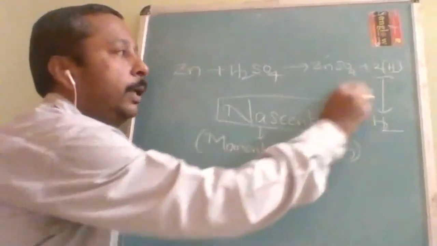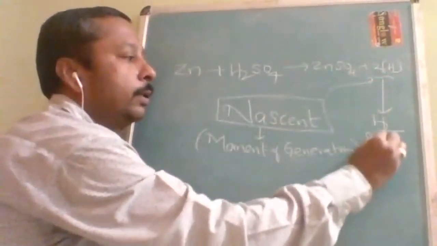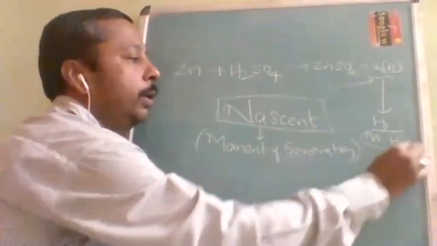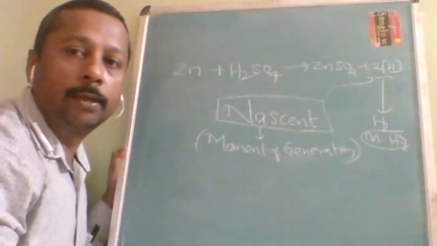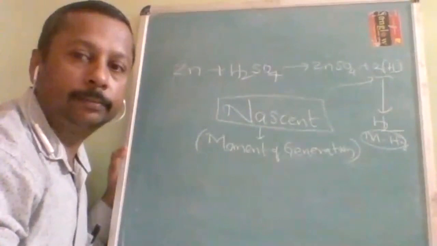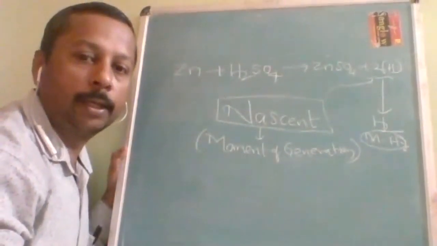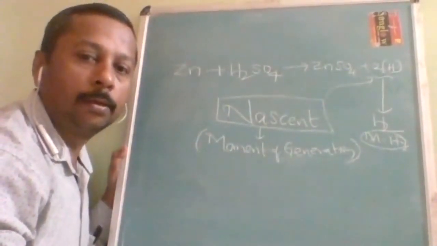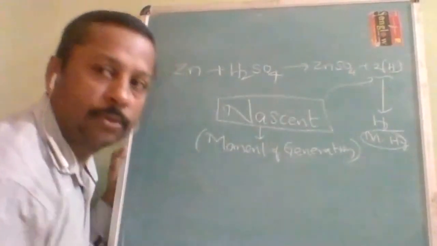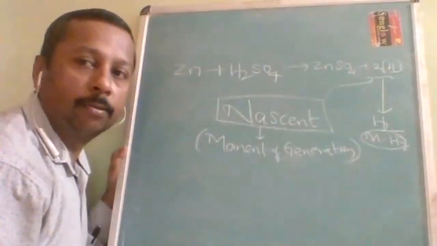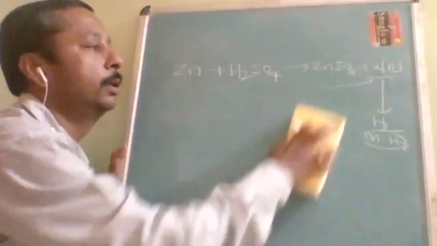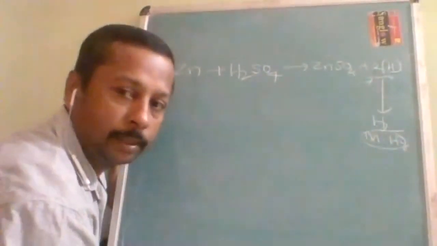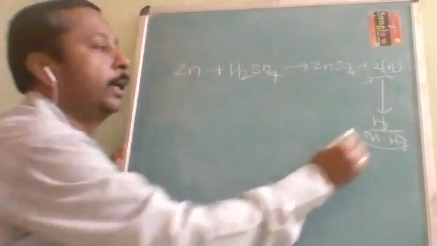This is nascent hydrogen, and the second allotropic form is molecular hydrogen. Molecular hydrogen is the most stable but the most unreactive.